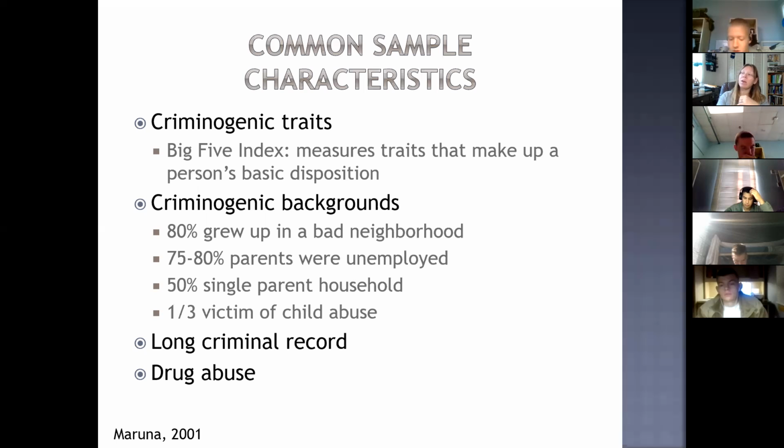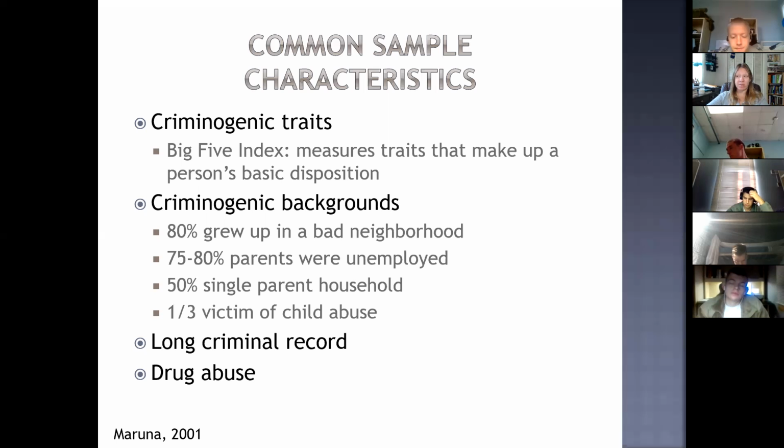So apparently, those that are incarcerated have different dispositions than the ones that have not been incarcerated. But when you're looking at the incarcerated sample, you don't see differences in the basic disposition between those that persist in criminal activity and those that are able to desist from it. So no differences for the persisters and the desisters with the Big Five Index, so their disposition.